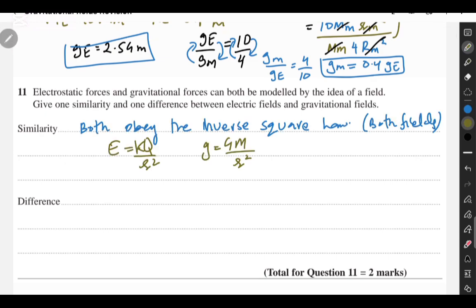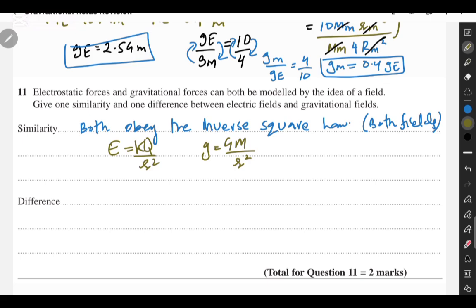Okay, so for the similarity, you can write both fields obey the inverse square law, and here we have the equation as well, which shows that they obey the inverse square law. Now, if you want to know a little bit more in detail, or you want to know all the possible answers to this type of question, I definitely suggest that you go to the playlist video. In that playlist video, I've actually included most of the points that they ask about in these types of questions.